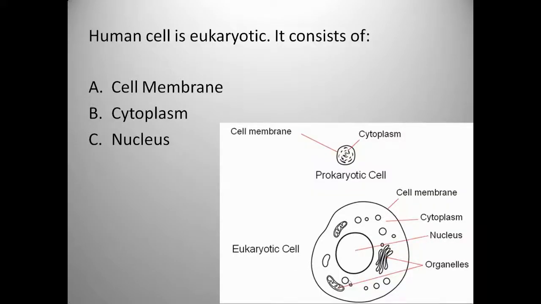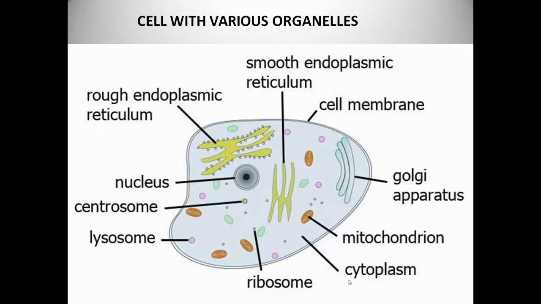Human cell is eukaryotic. It consists of a cell membrane, cytoplasm, and nucleus. We can see in these pictures the cell membrane and the structures present in this cell: ribosome, mitochondria, and the liquid or jelly-like structure, the cytoplasm. There is the Golgi apparatus, the outer membrane called the cell membrane, smooth endoplasmic reticulum, phagocytic nature, and rough endoplasmic reticulum. There is the nucleus also, centrosomes, and lysosomes.